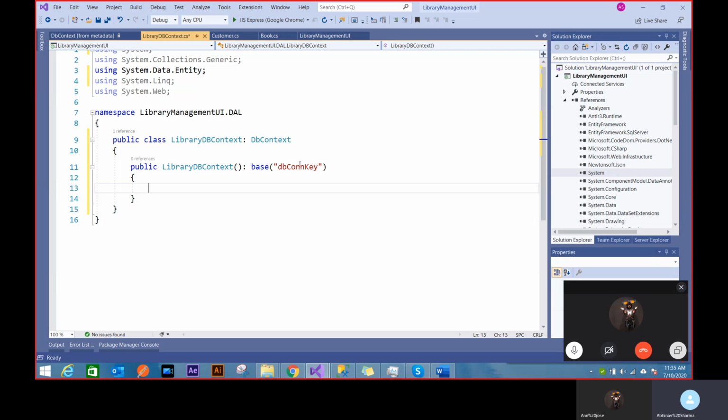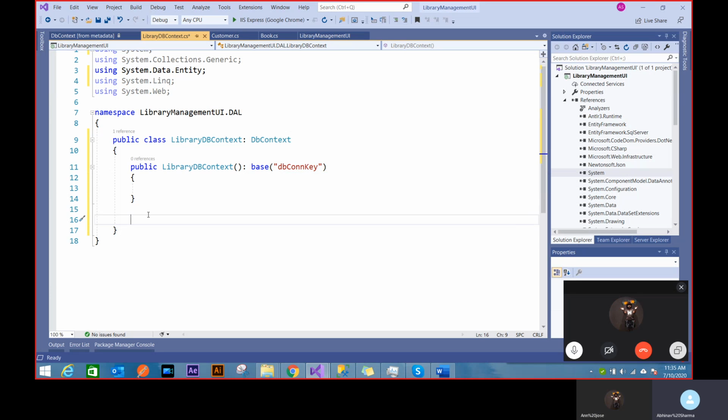So you can think that this will be present somewhere in my web config, right? That's how I told the Entity Framework that this is the key, this is the database that you have to work upon. That's how I've connected it. I don't have to really write anything here. I can just leave the constructor blank. I just want to initialize my base constructor, not leave it blank. I want to point it at some particular key. That's how I do that.